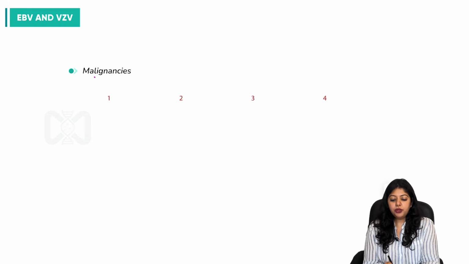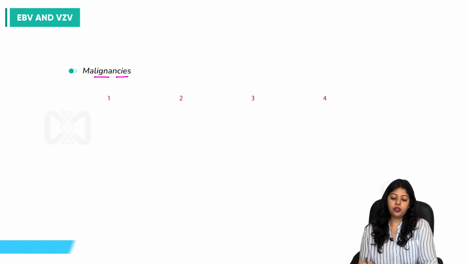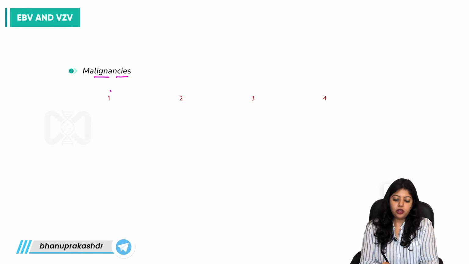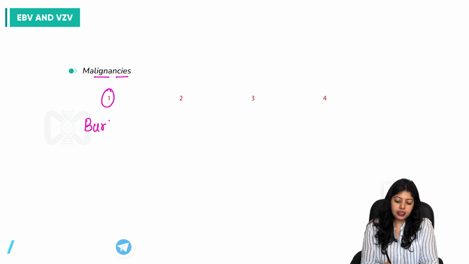So now coming to the malignancies, we have four major types of malignancies. First, let us write Burkitt lymphoma.